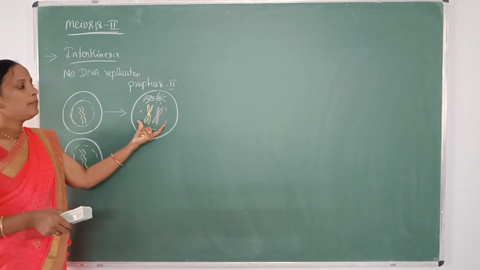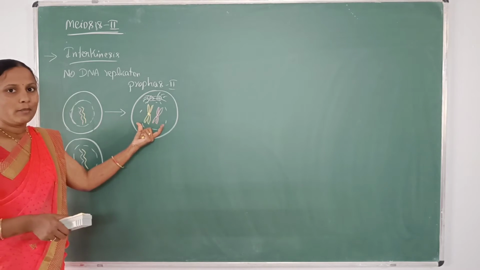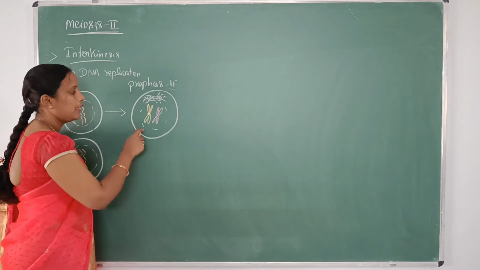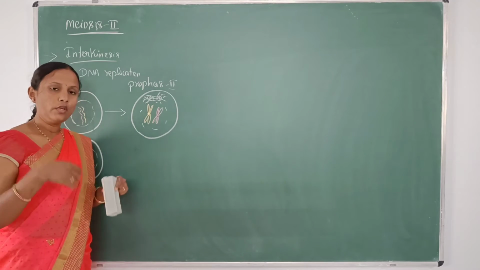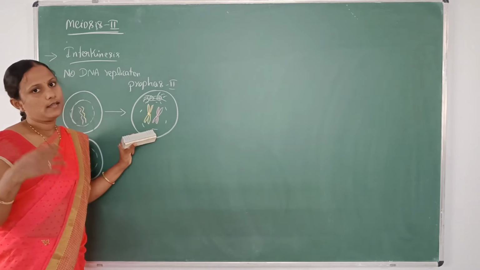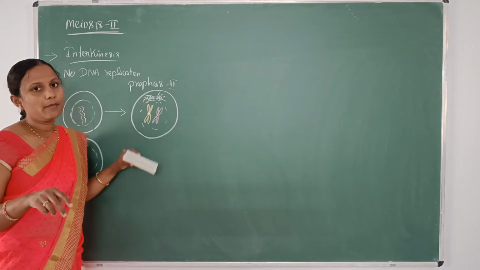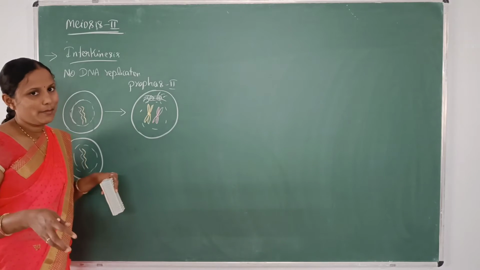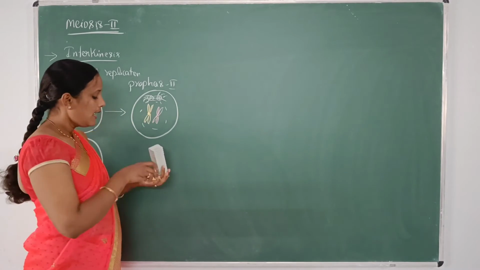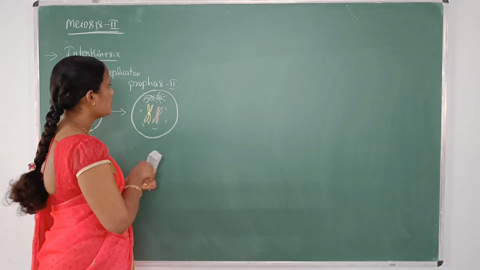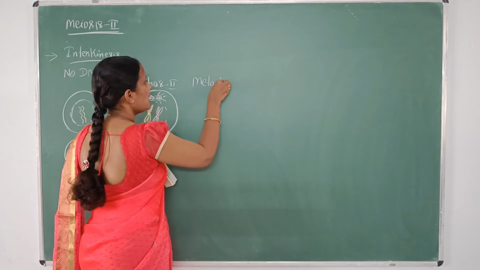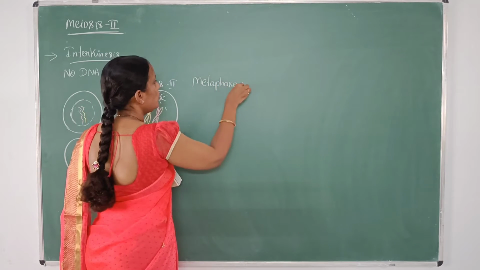So there is a thickening of the chromosomes, that is, the condensation of chromosomes taking place, and there is a disappearance of the nuclear membrane. The nucleolus will disappear, and the cell organelles associated with the nuclear membrane will also start disappearing. By the end of prophase 2, all of the process will complete, and later the cell will enter into the next phase of division, that is metaphase 2.